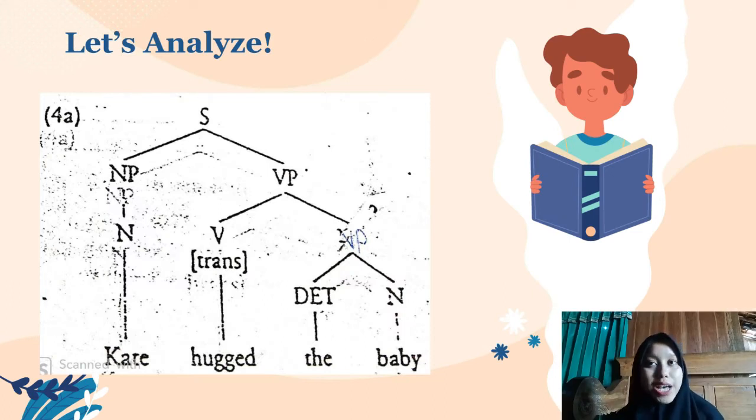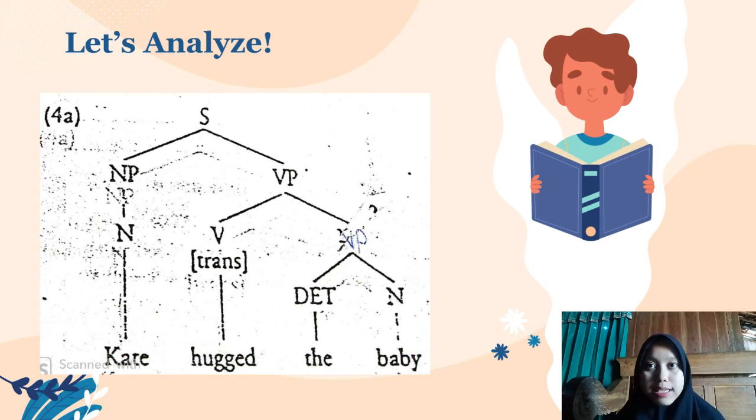Alright, now let's analyze the diagram of transitive verb. From the diagram, we can see the example of the previous sentence that has been divided into noun phrase and verb phrase.